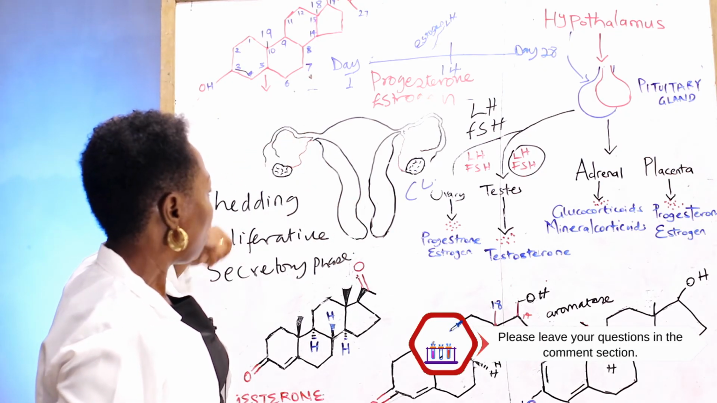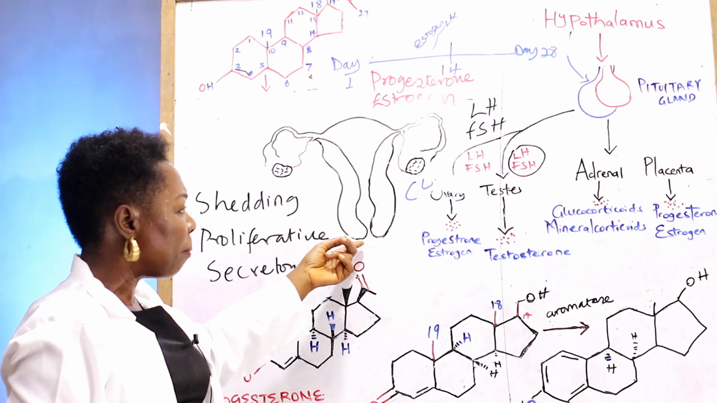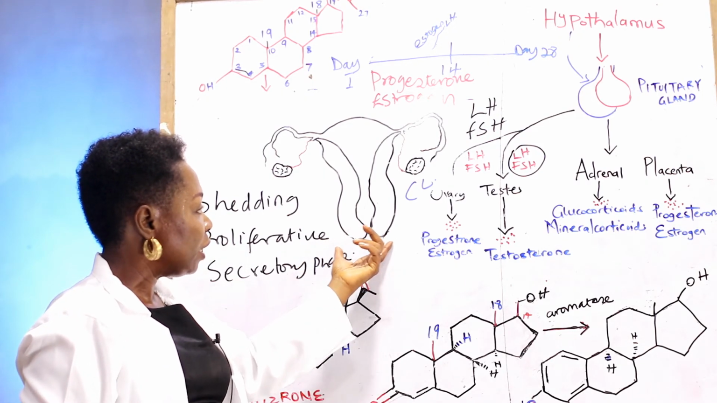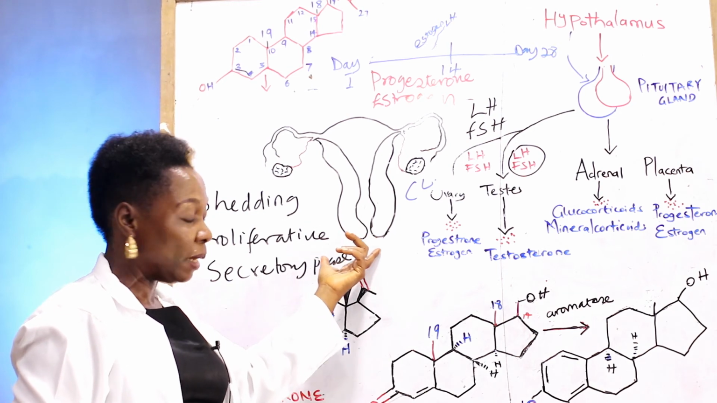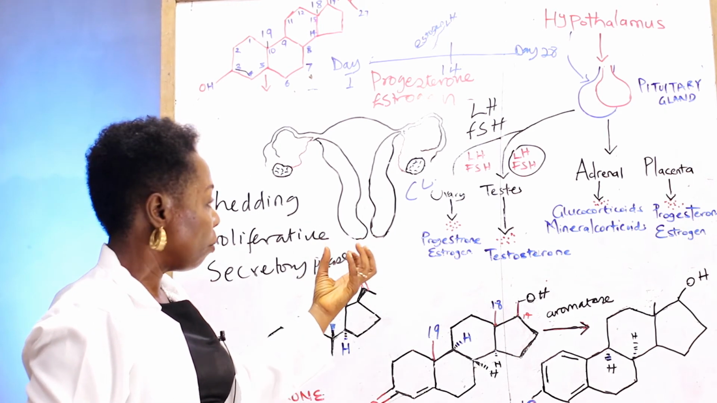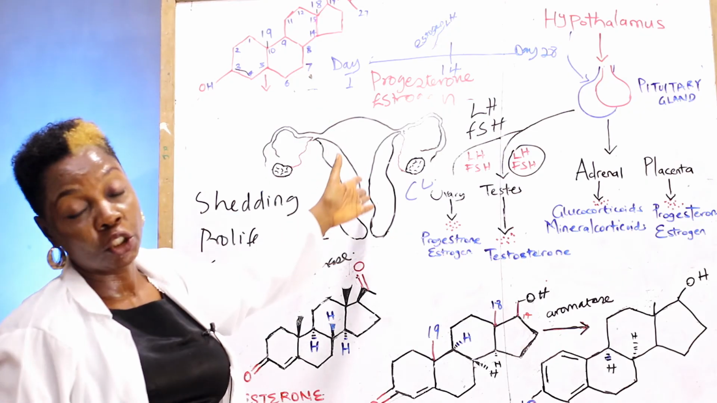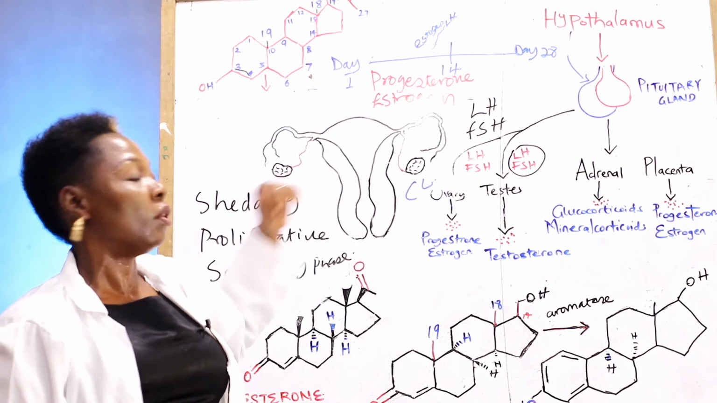So when this happens, the uterus becomes prepared for implantation. After which, something happens to the cervix. At this point, through the action of progesterone, the cervix becomes mucoid to prevent the infiltration of bacteria or any other substance.